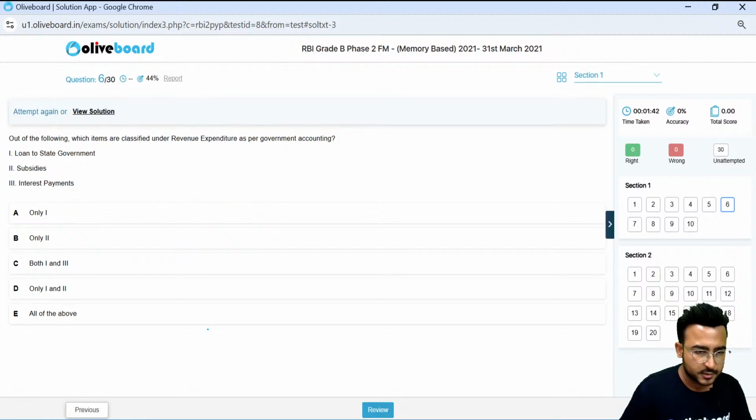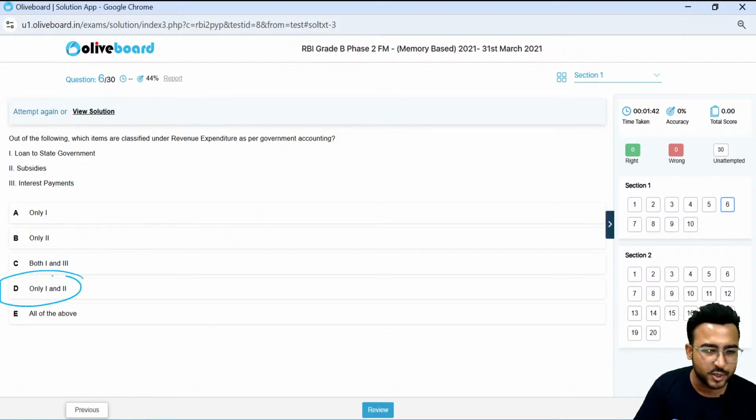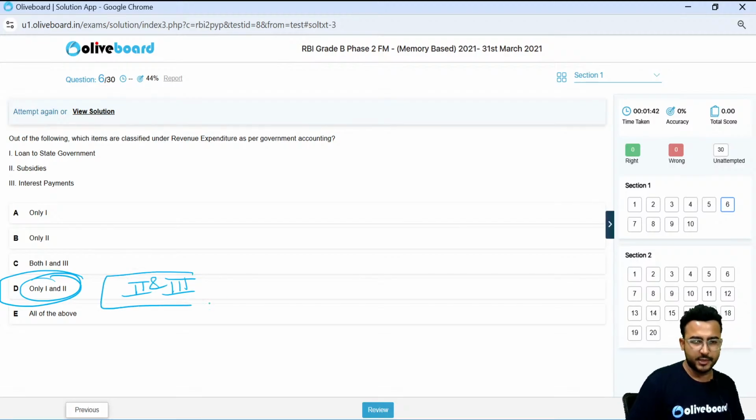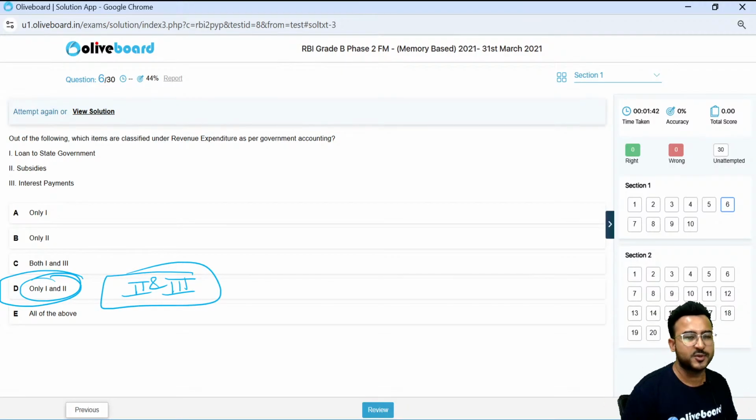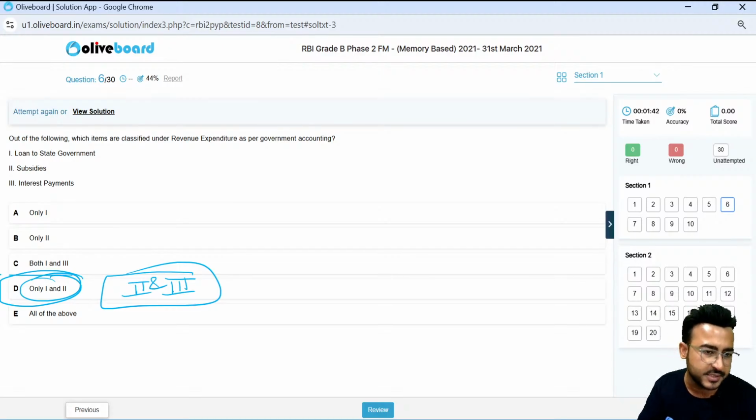Option, oh god, the option is not there. No worries, let's make it 2 and 3. I think there is some error here in option D. Ideally it should be 2 and 3. So subsidies and interest payments will be revenue expenditure. So there is a wrong option here. There is a printing mistake, a typing mistake, is what I can say.